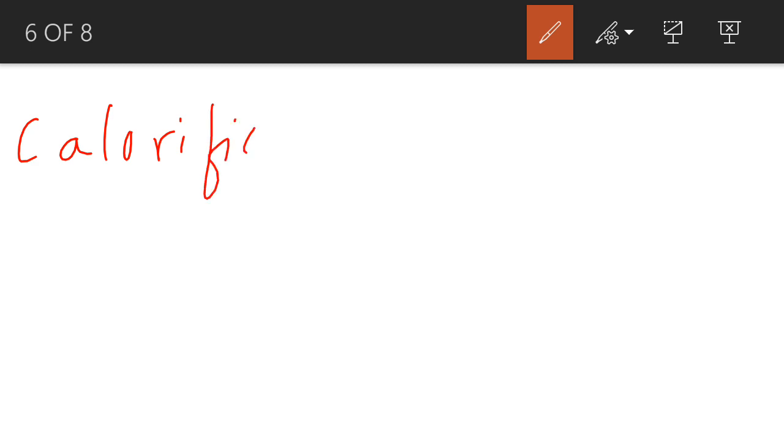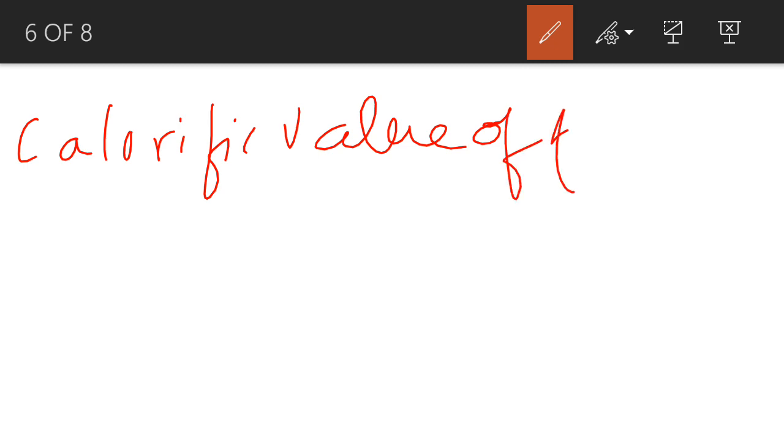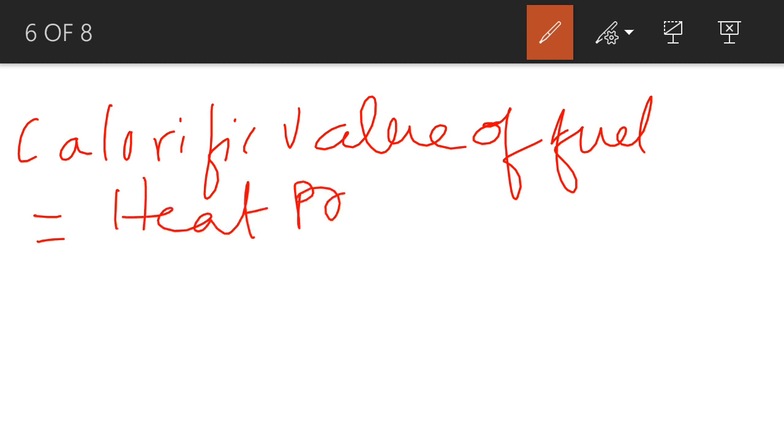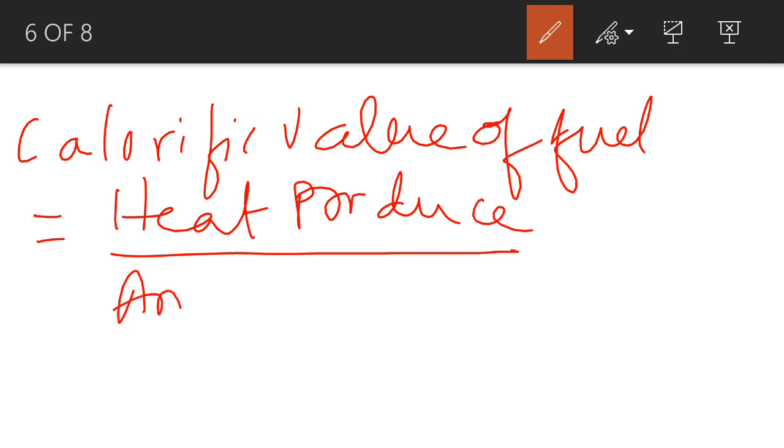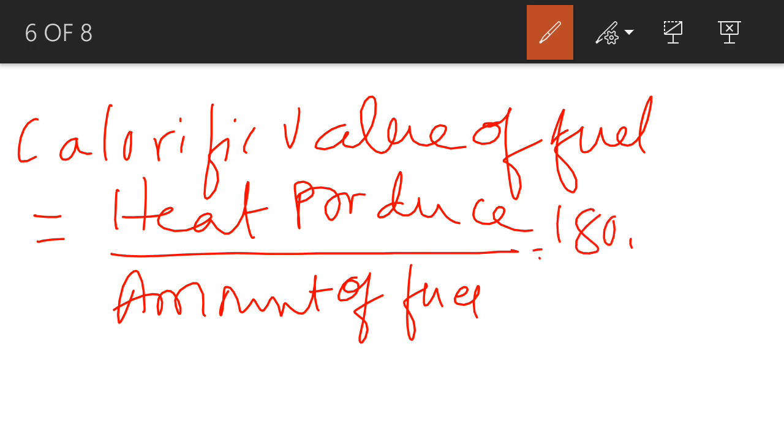Calorific value of fuel is equal to heat produced divided by amount of fuel. So how much heat produced is there for us? Heat produced is given as 180,000 kilojoule divided by the amount of fuel, this was 4.5 kg.